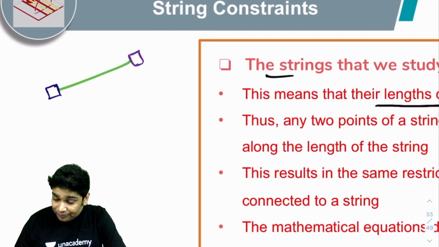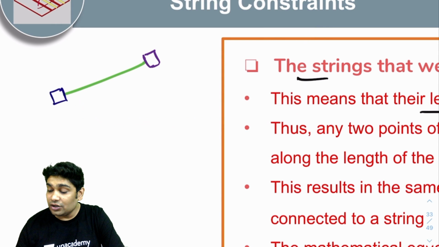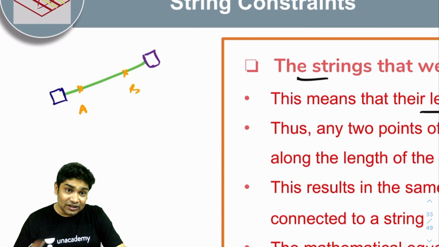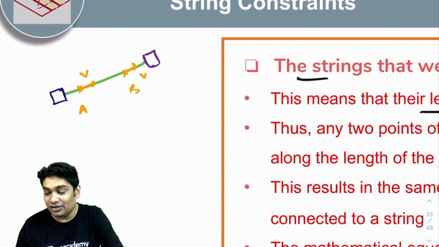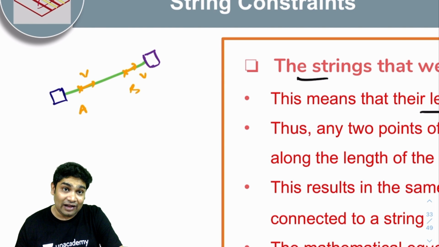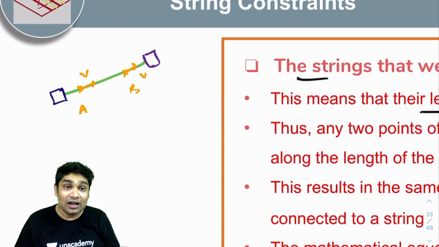But actually, any 2 points on the string, say this point A and this point B, have a restriction that they have to have the same speed along the length of the string. They may or may not have different velocities perpendicular to the length, but along the length of the string, they have to have the same speed.